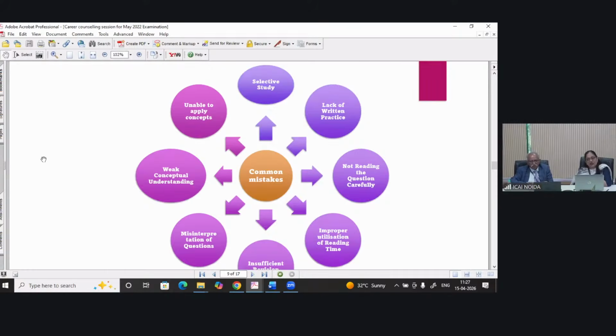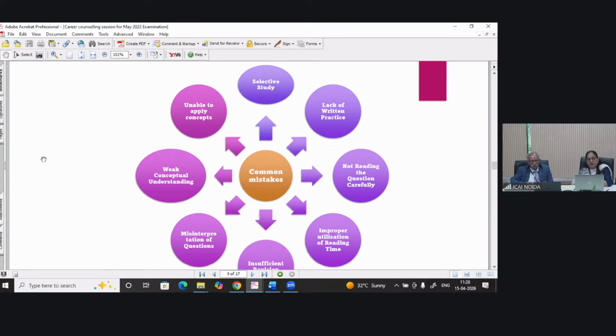Not reading the question carefully. Sometimes one question is segregated into three parts. Sometimes it happens that a student has read the question and written the answer, but has missed one of the parts. So technically, we are not completing the paper.